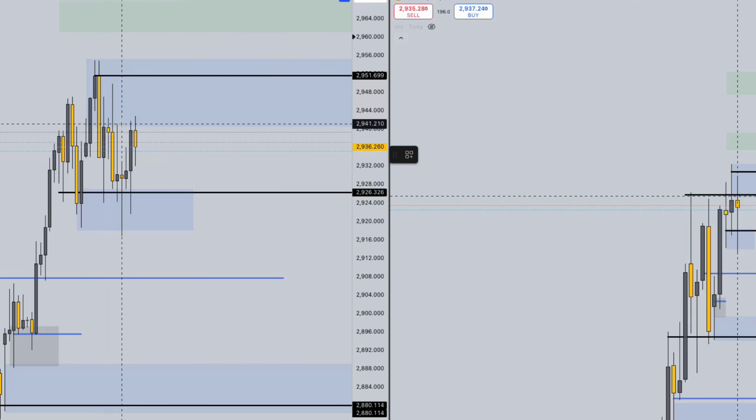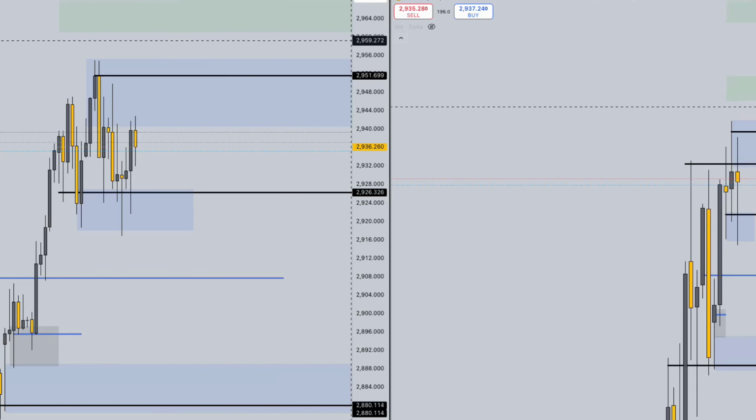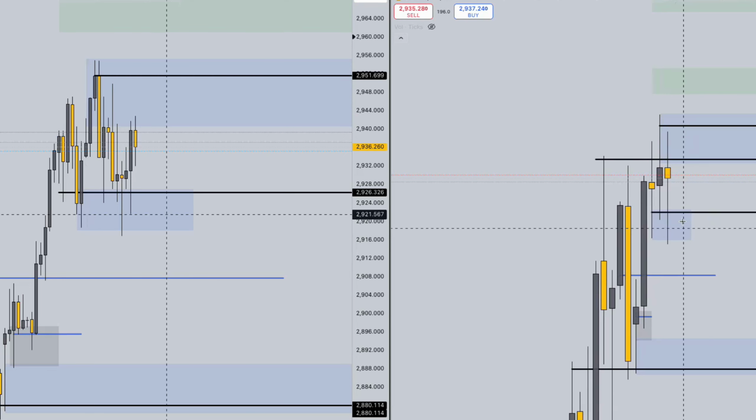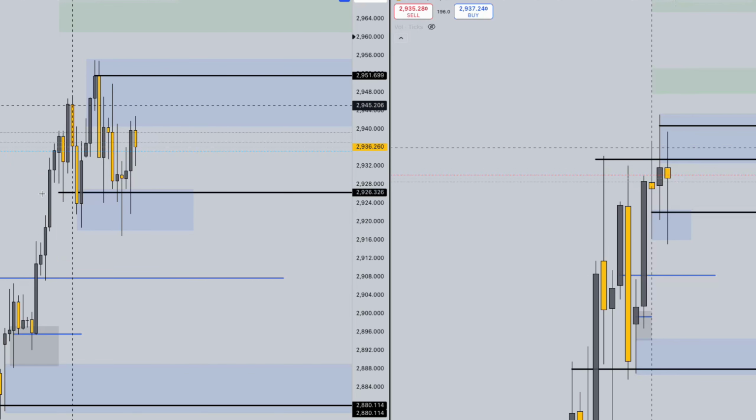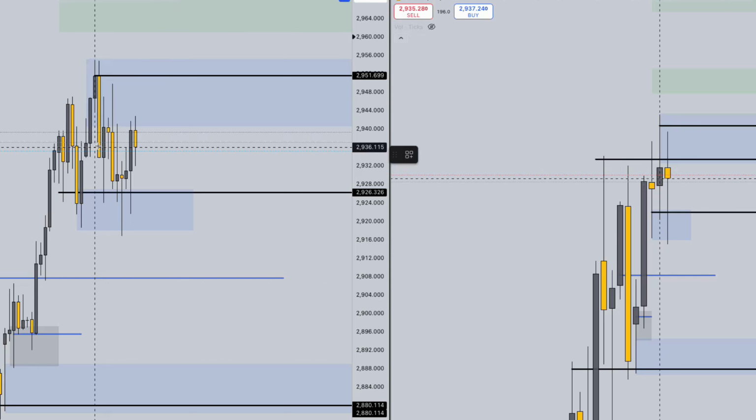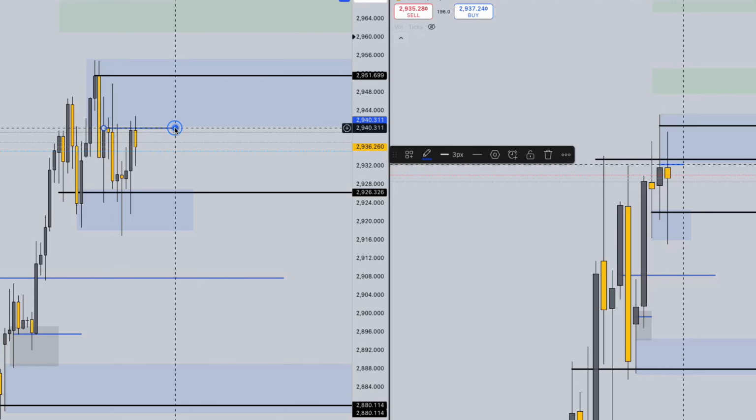Okay, so we can see that we hit an area of resistance, 29.40, but on the daily time frame, we closed with major wick rejection. Although it's still a bearish candle, we can see bullish pressure building on the lower time frame right here on the 4 hours. So we have this area of resistance right here.